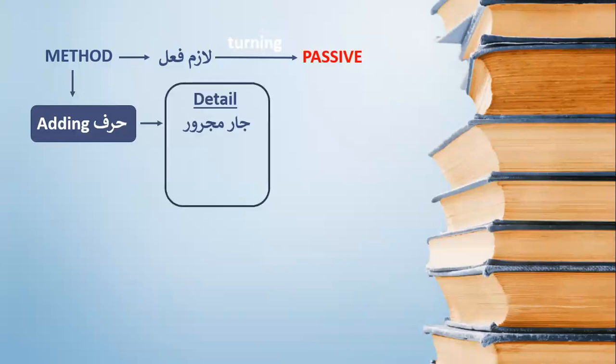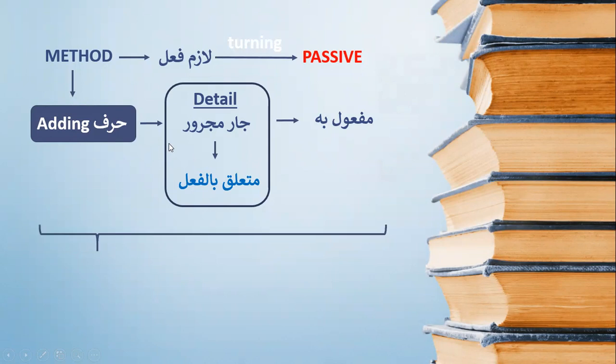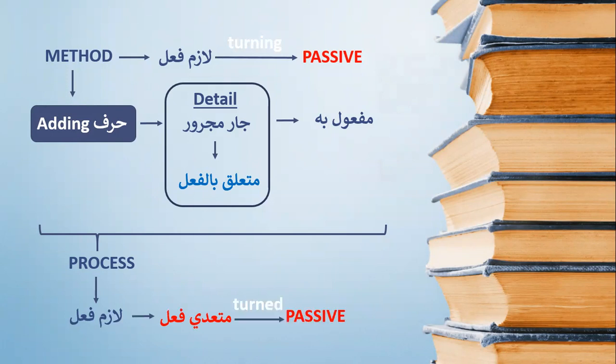That will come in the form of jar majroor, which is your mutalliq bil fail in the sentence. The detail that was missing in lazim fail was the mutalliq bil fail. That will take the place of maful bihi, and when you turn it into passive, that maful bihi will become your naibul fail. This whole process is called changing the lazim fail into mutaaddi fail.